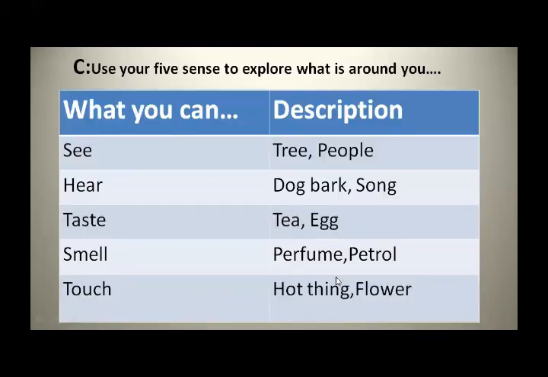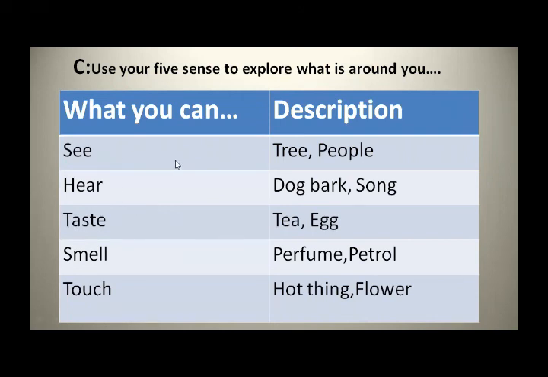Now next, question number C. Use your five senses to explore what is around you. Walk around and find one thing that you can hear, smell, taste, touch, and see. So what can you see at this time?